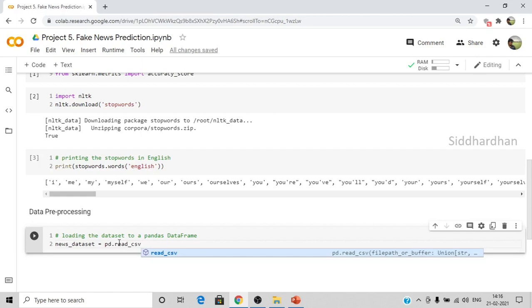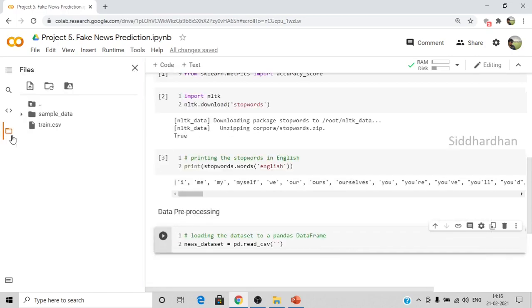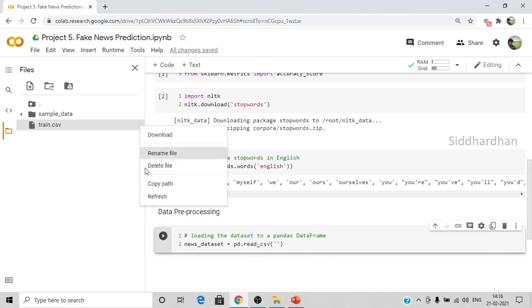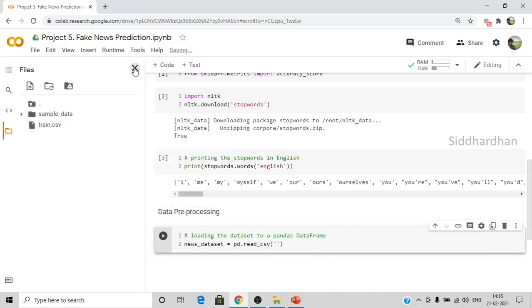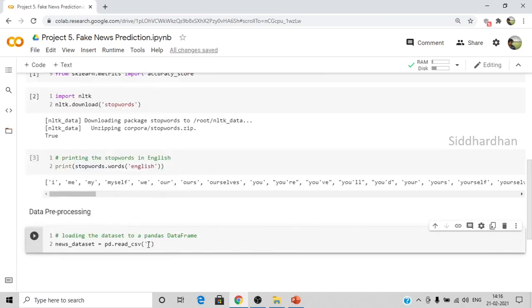This will read the CSV file, so we need to mention the path of that file. I'll copy the path of this file. This will load our train.csv dataset to this variable called news dataset.